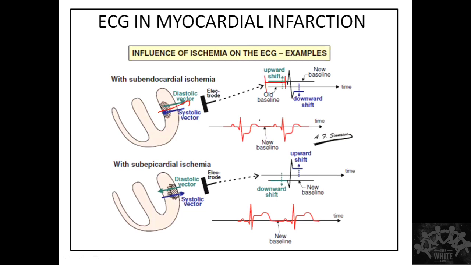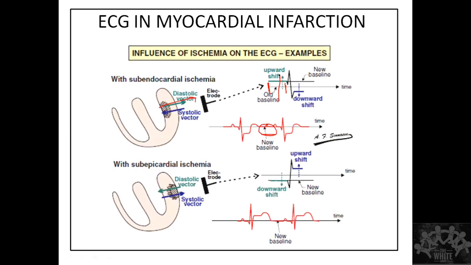So this is going to be my baseline, which should normally be there. Most of the ECG machines that we use are going to determine only this. But then this is what is happening.